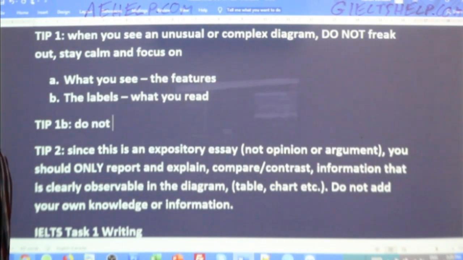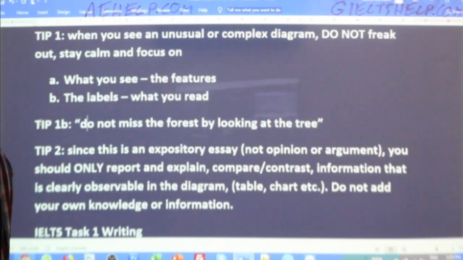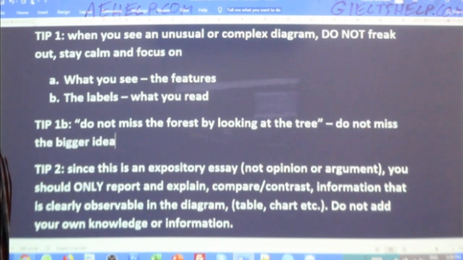Do not miss the forest by looking at the tree. It means that you're looking at the details and you miss the main ideas. Do not miss the bigger ideas or points by getting lost in details.